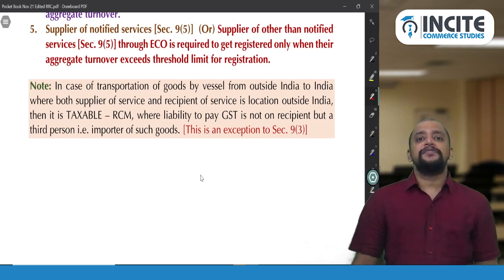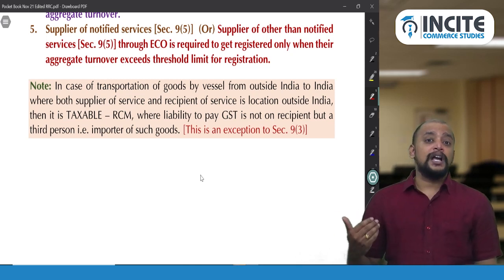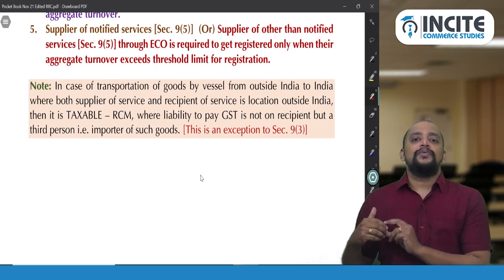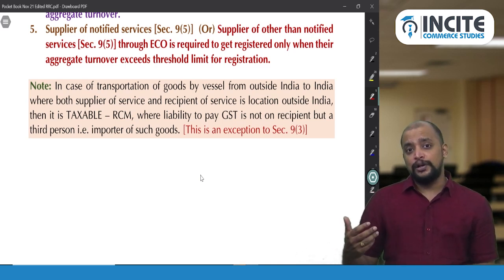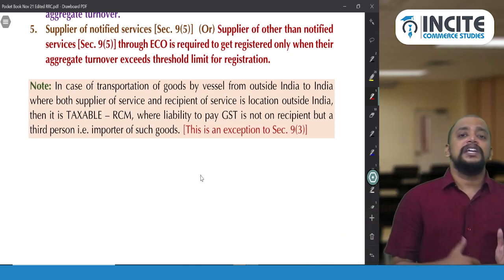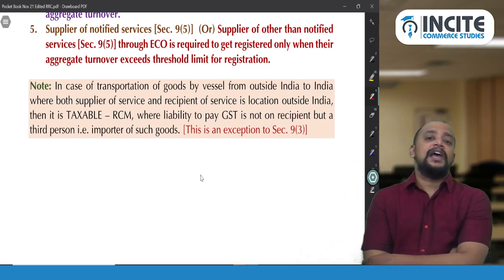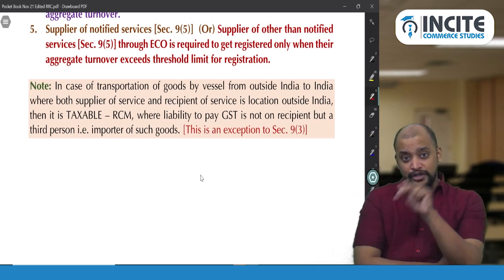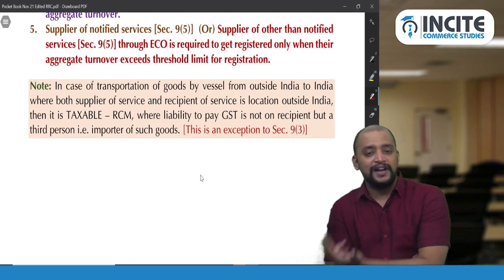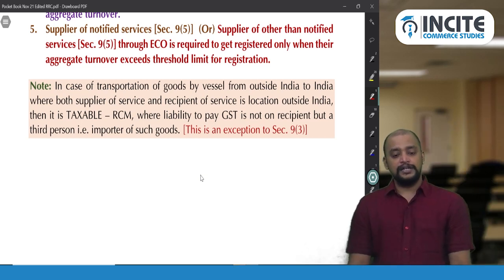And you know what? Because of this exception, in case of ocean freight, there is double taxation. At the time when we do the computation related to customs duty, we take IGST payable, and we will be including freight also as part of the assessable value under customs. The assessable value under customs includes even freight, because we take the CIF price. That CIF has cost, insurance, freight. So this ocean freight will come in that CIF, and again you will be paying IGST on the assessable value including the freight. So there will be double taxation in case of this freight, and we can't do anything about that. That's how it is given in the law.